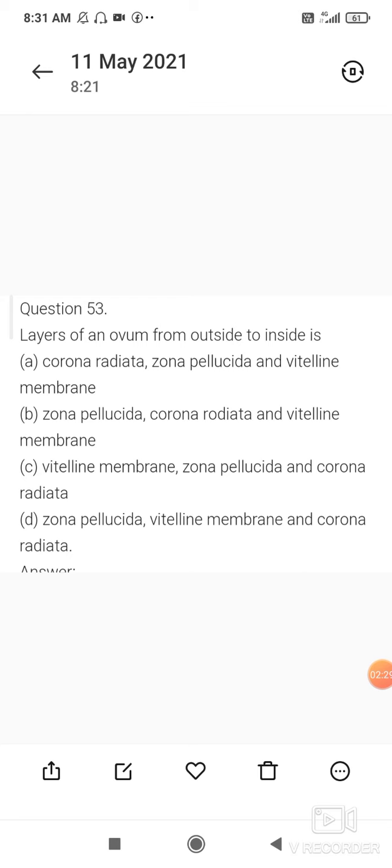Option D, zona pellucida, vitelline membrane, and corona radiata. Option A is the correct option. The outermost layer is formed by cells, that is corona radiata. Below the corona radiata, zona pellucida is present, and then the innermost membrane, that is the egg membrane, is called the vitelline membrane. So, option A is the correct answer.